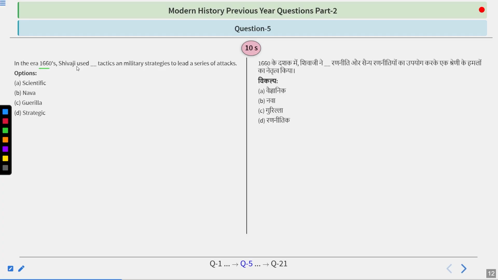In the era of 1660s, Shivaji used dash tactics in military strategies to lead a series of attacks. Options are scientific, naval, guerrilla, or strategic. Very simple question. If you have ever heard about the stories and the valor of Shivaji Maharaj, so try to find out the answer, guys.